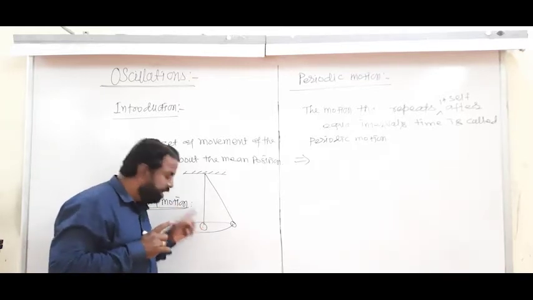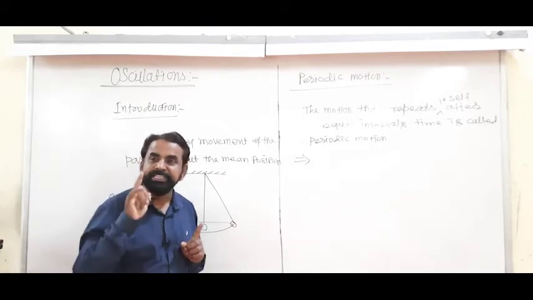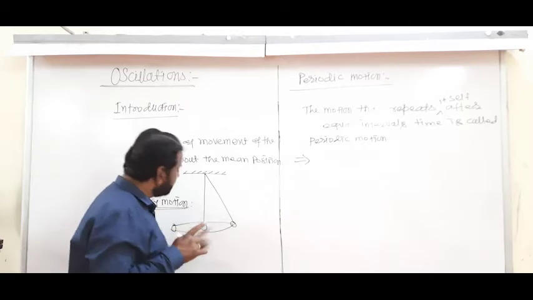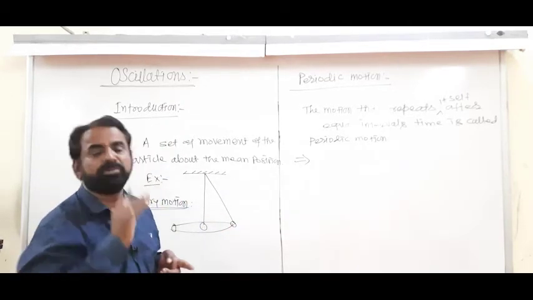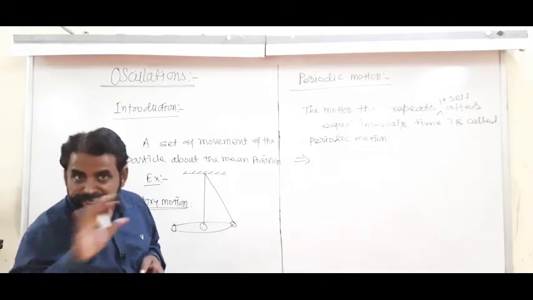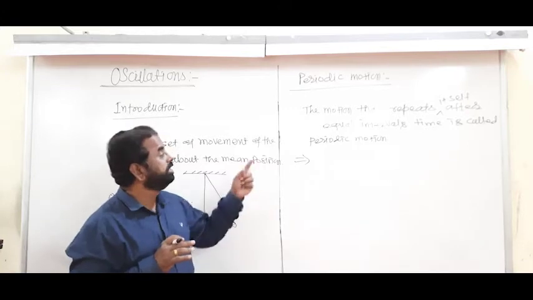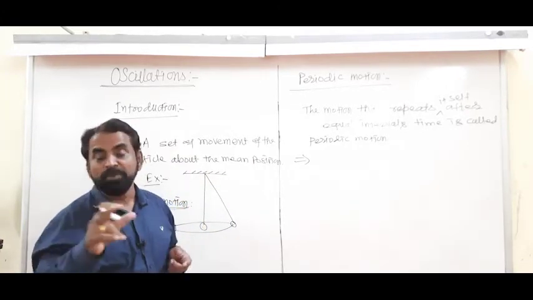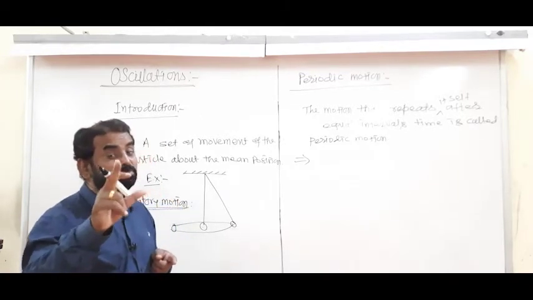But at the mean position, its speed is maximum, and so the same path is repeated again and again after equal intervals of time. No condition on the path, no condition on the speed, and therefore oscillatory motion is periodic, and uniform circular motion is periodic. And therefore one sentence you must remember here.